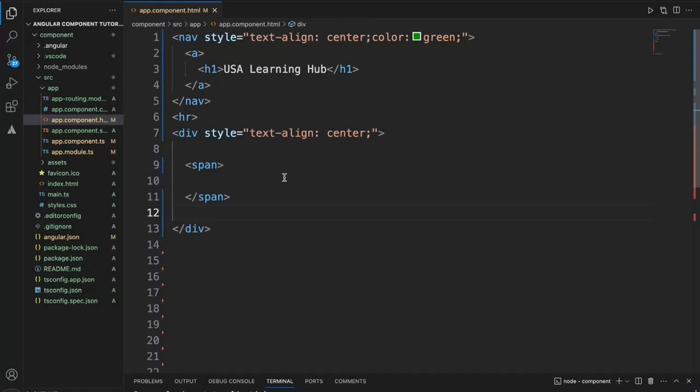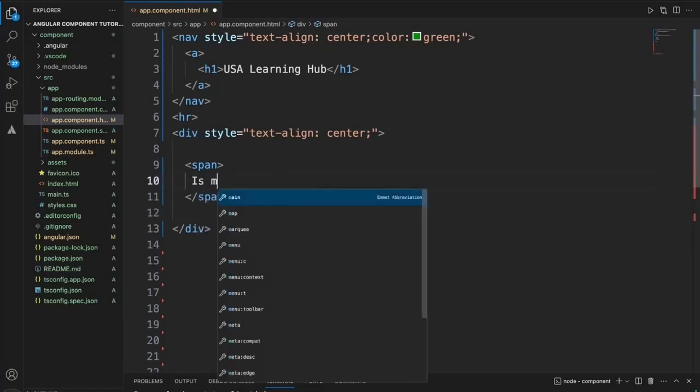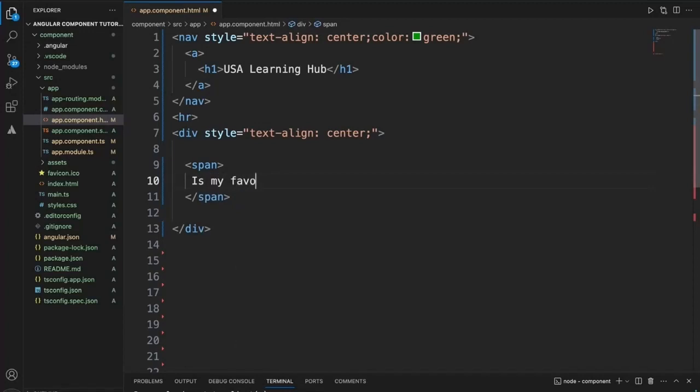Within this is my favorite food, and I'll get the favorite food from the directive.